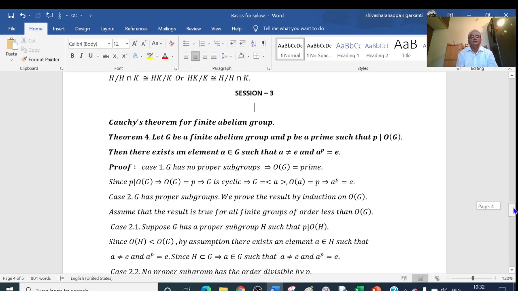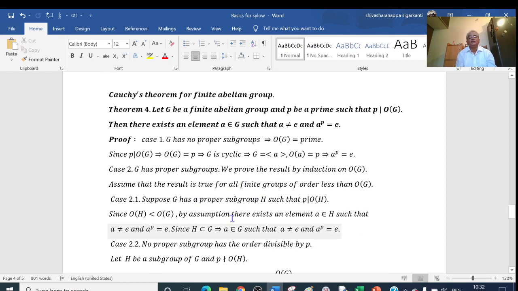Now suppose G has a proper subgroup H, and we consider two cases here. Case 2.1 is G has a proper subgroup H such that P divides the order of H.